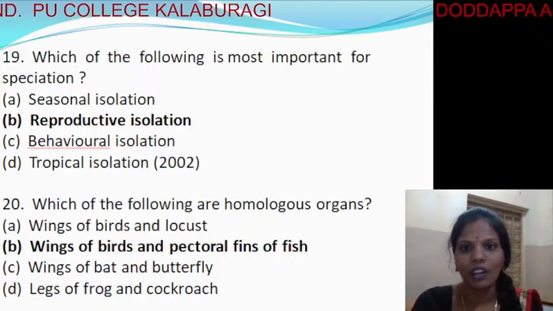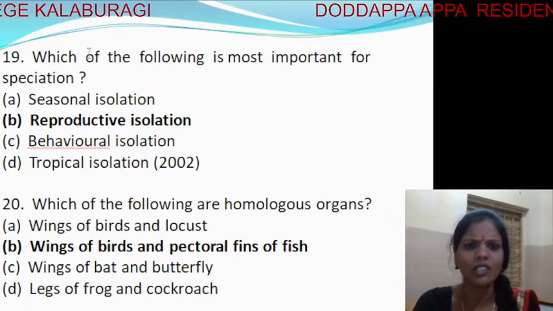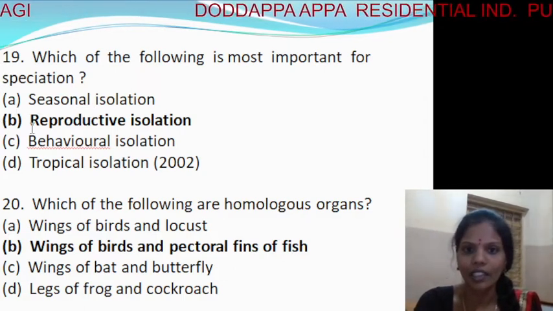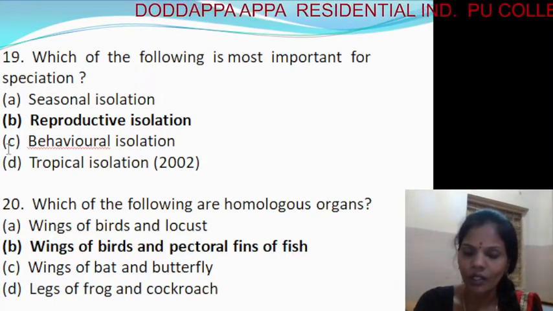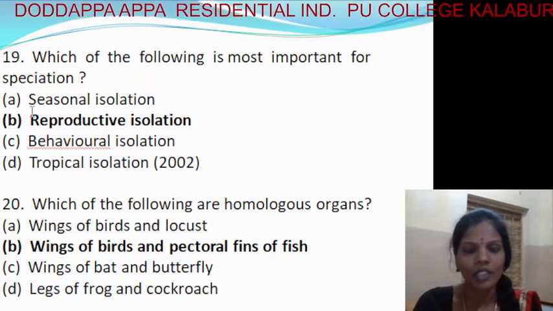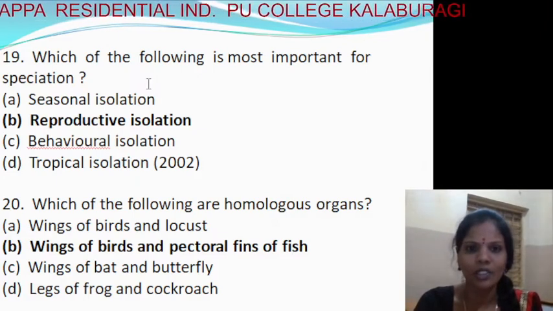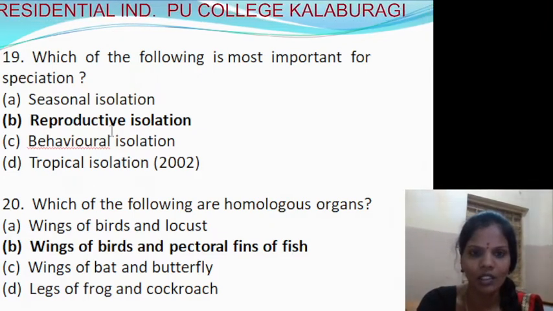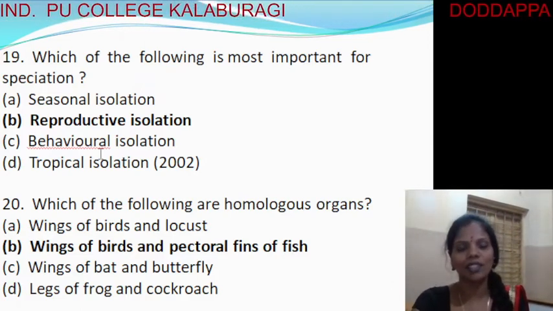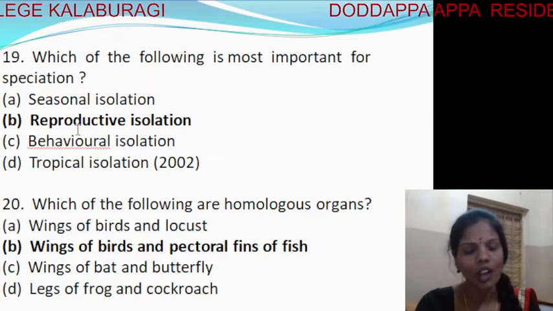Next, 19th, which of the following is most important for speciation? Speciation is the formation of new species. First one, seasonal isolation. Second, reproductive isolation. Third one, behavioral isolation. And the fourth one is tropical isolation. So it's the second option, reproductive isolation. It is important for speciation. Seasonal, behavioral and tropical isolation are not the most important characters considered for the formation of new species, but the most important is reproductive isolation, second option.